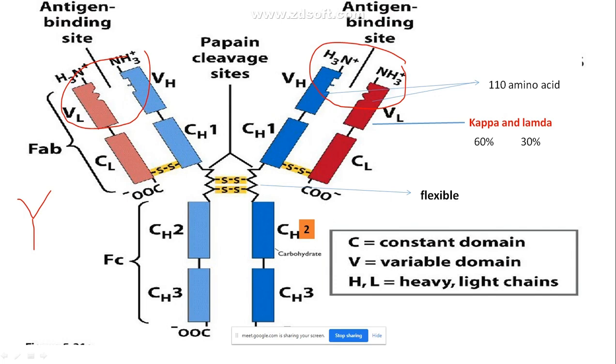If you look into the picture, you will see that 2 of the polypeptide chains are long and identical. This is called the heavy chain. Why are they called heavy chains? Because they have a high molecular weight. So, this is the heavy chain. And then we have 2 short chains, this and this. They have a lower molecular weight, hence they are called the light chains. So, we have 2 heavy chains and 2 light chains.